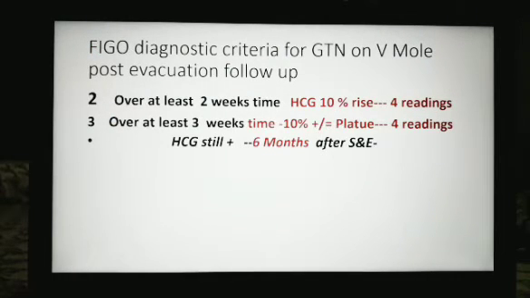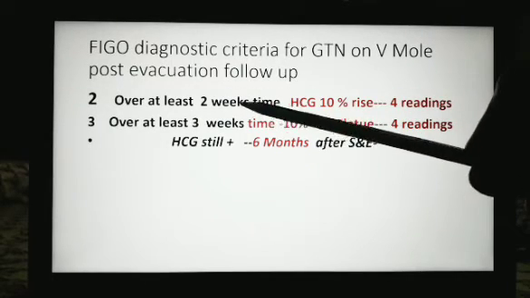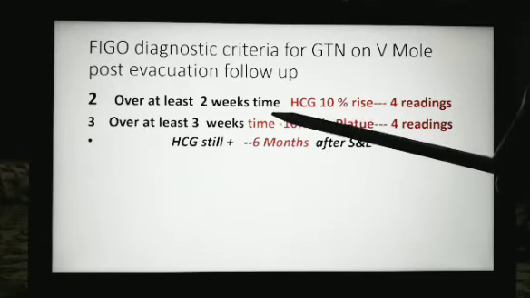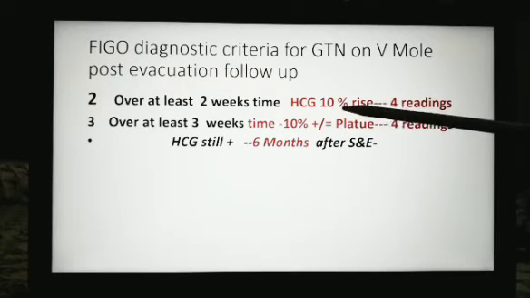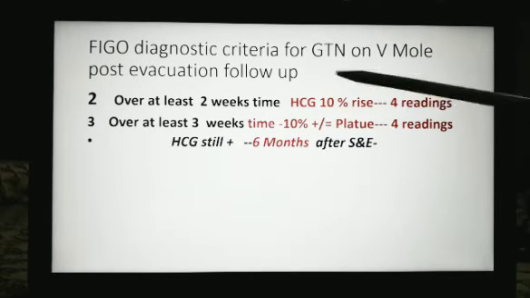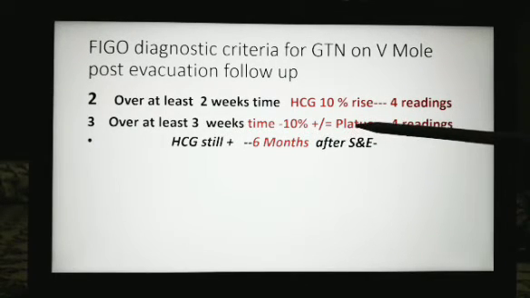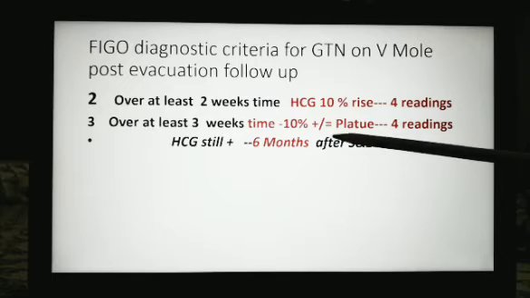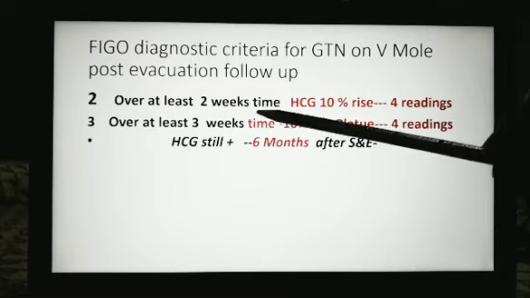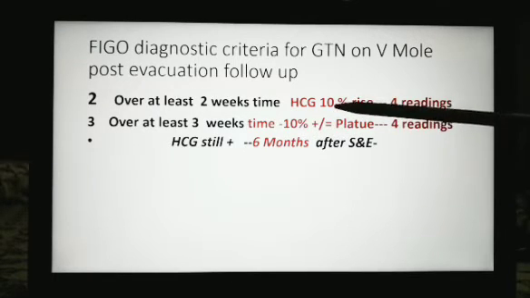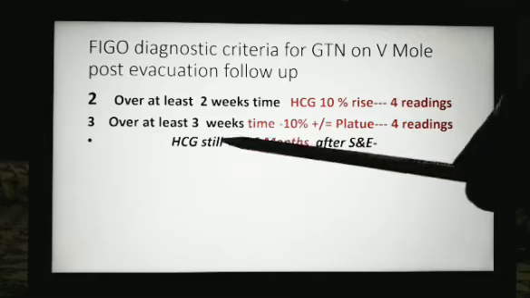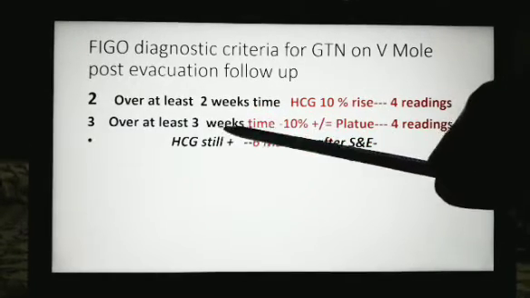FIGO diagnostic criteria for GTN are given. In these cases, there are points. One is, over at least 2 weeks time, there is an HCG rise by 10% for 4 readings, or over at least 3 weeks time, there is a plateau for 4 readings. You remember it as a plateau. For 2 weeks time, there is a rise of HCG titer by 10%, 4 readings. Over 3 weeks time, this is 2 weeks time, this is 3 weeks time.